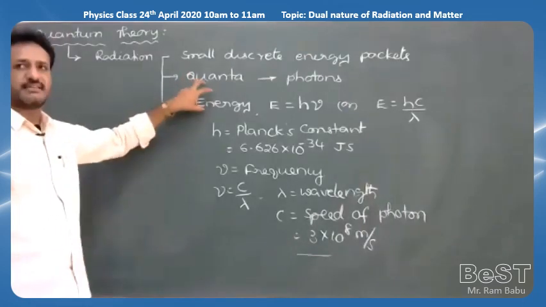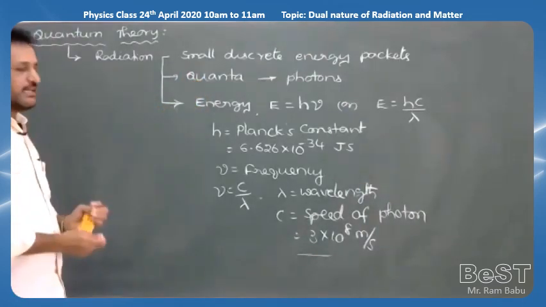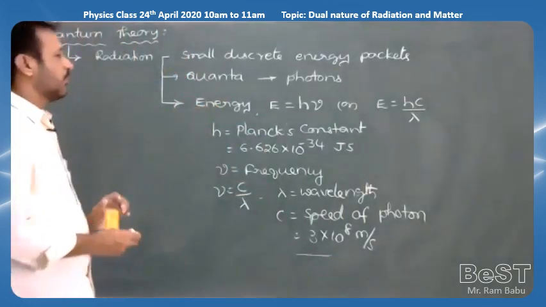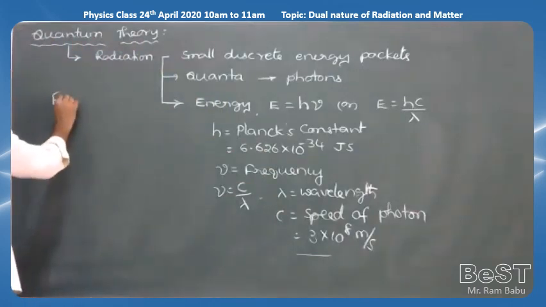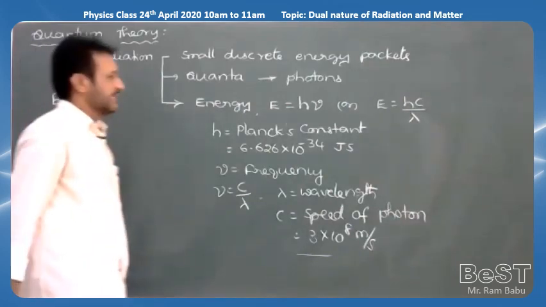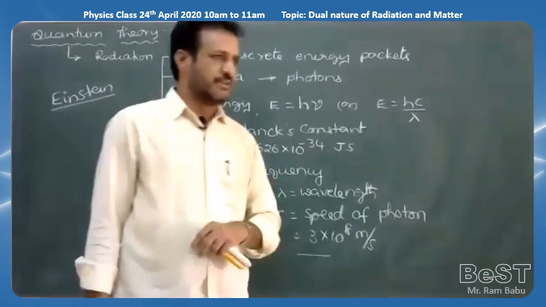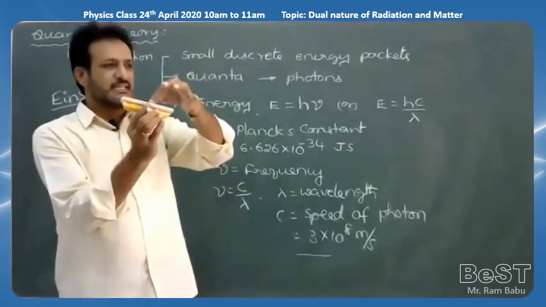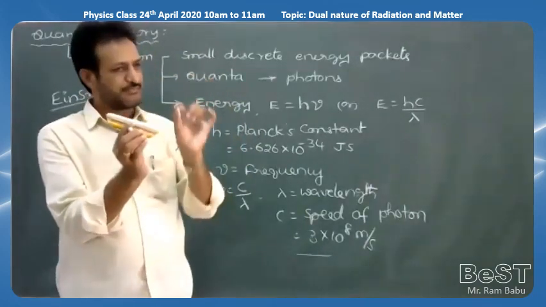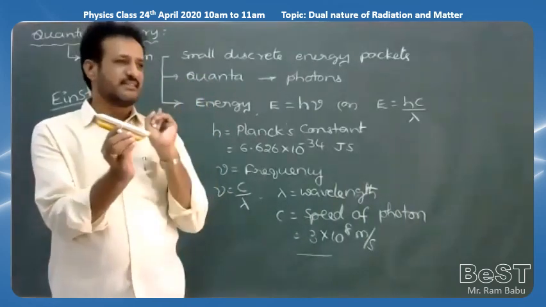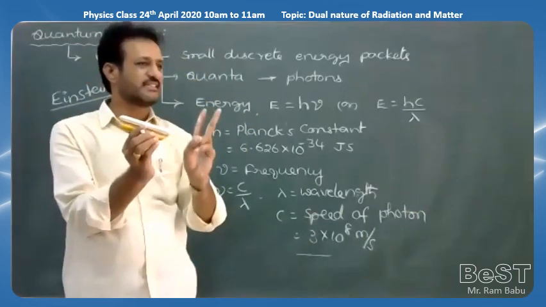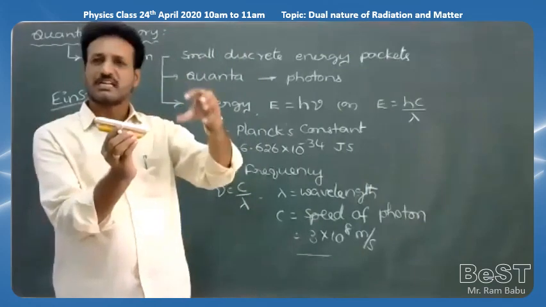The same quantum theory was taken by Einstein, and he applied it to the photoelectric effect. So what did Einstein think? Radiation is nothing but photons. When one photon falls on the metal plate, the energy of the photon is not distributed among all the electrons. The energy of one photon is transferred to only one electron. For example, if two photons fall on the metal plate, the energy of the two photons will be transferred to two electrons. If 10 photons fall, it will be transferred to 10 electrons.